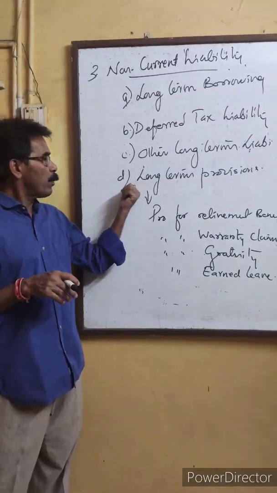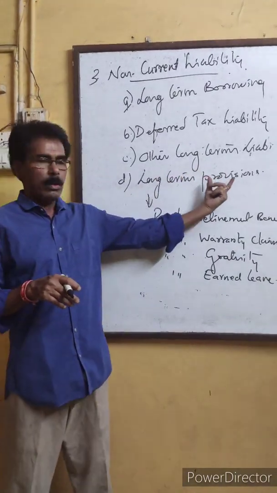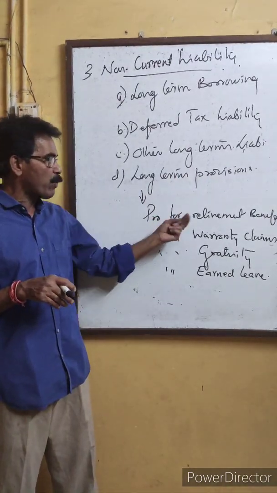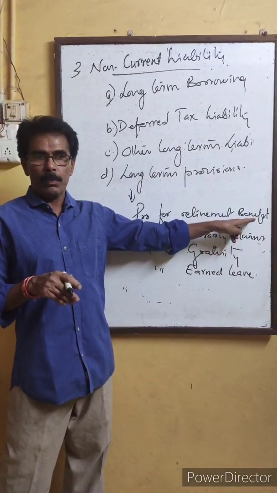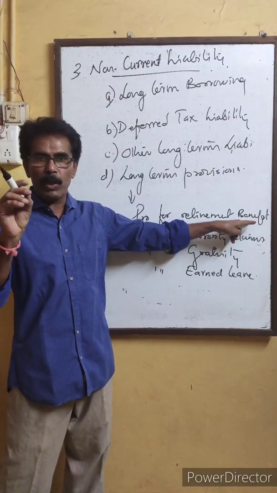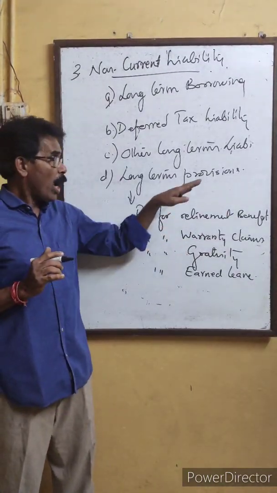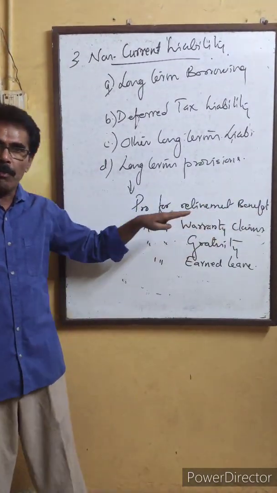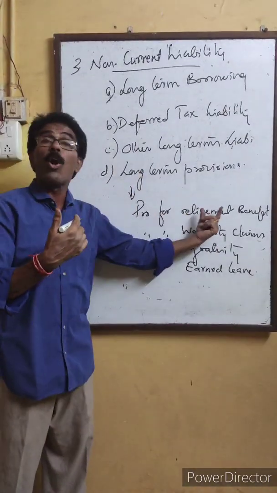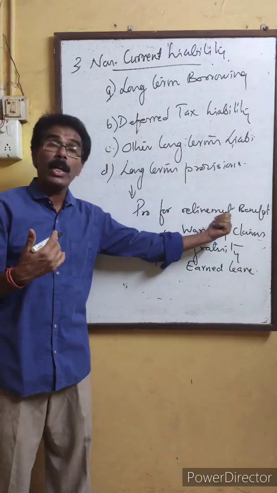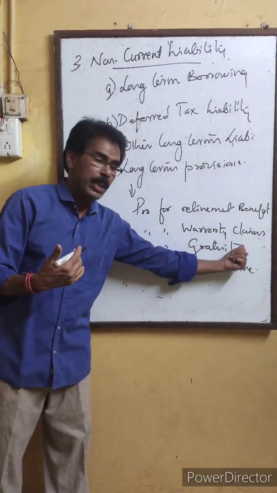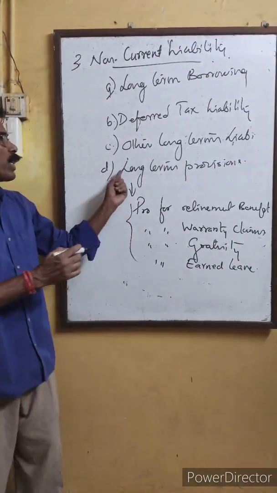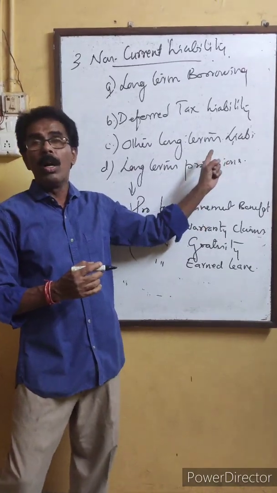Now comes the fourth, long-term provisions. I think you remember provisions. The provisions were for long term, for example, provision for retirement benefit. The company knows very well when a particular employee will retire. So to give retirement benefits at the time of retirement, the company may set aside some amount every year for a long period. Provision for warranty claim, provision for gratuity, provision for earned leave. All these are examples of long-term provisions. The provisions made for a long time.